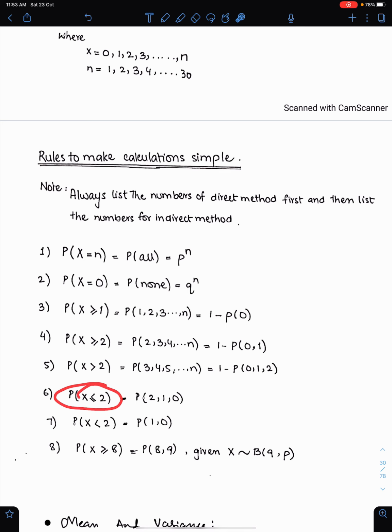Probability at most 2. You can read this as at most 2. So this is very simple. Only 3 numbers are here, so you don't need to subtract this from 1. Less than 2 means just 0 and 1 or 1 or 0.